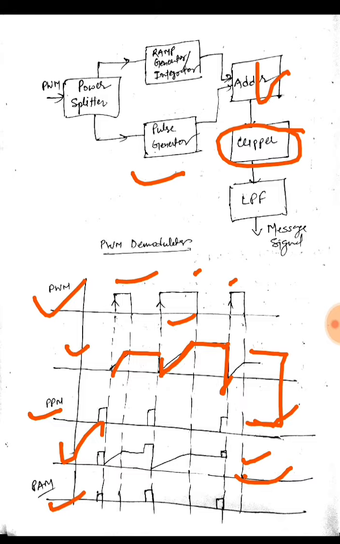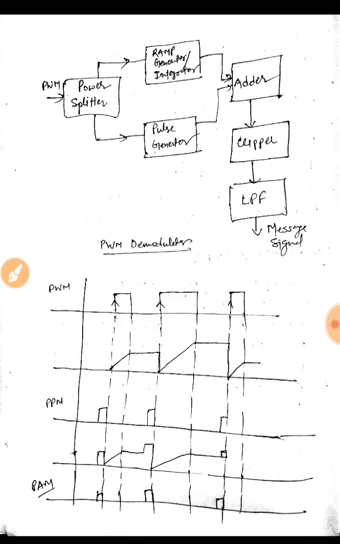So then this pulse amplitude modulated wave is applied at the input of the low pass filter, which would give us the message signal. So this is about pulse amplitude modulation, pulse width modulation, and pulse position modulation. We have seen how we can generate them and demodulate them to get the message signal.